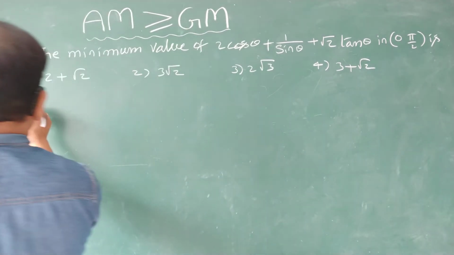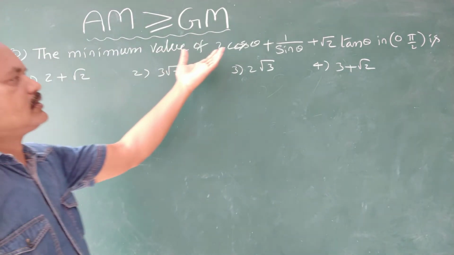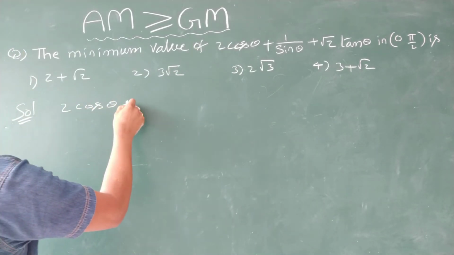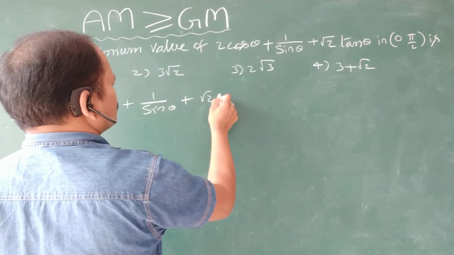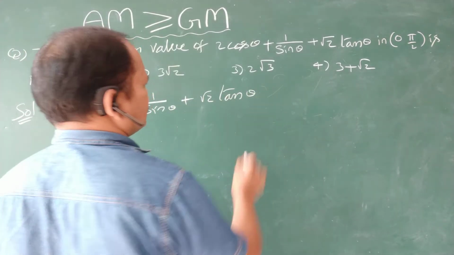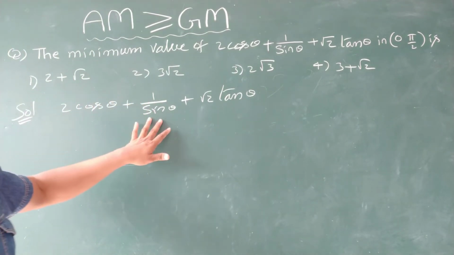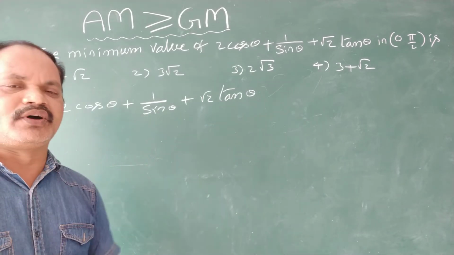Solution. Here take the expression 2 cos theta plus 1 by sin theta plus root 2 tan theta. These are three quantities: 2 cos theta, 1 by sin theta, and root 2 tan theta. Now we have to take these three quantities.